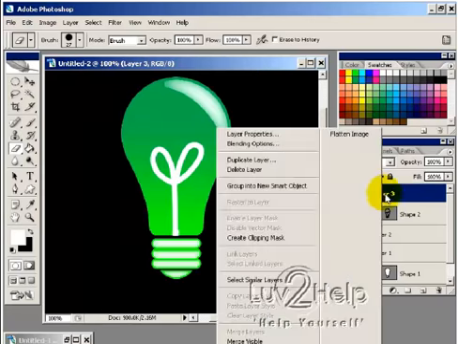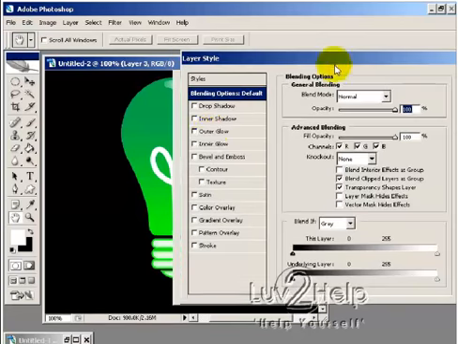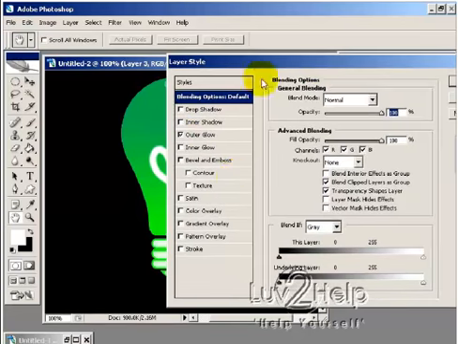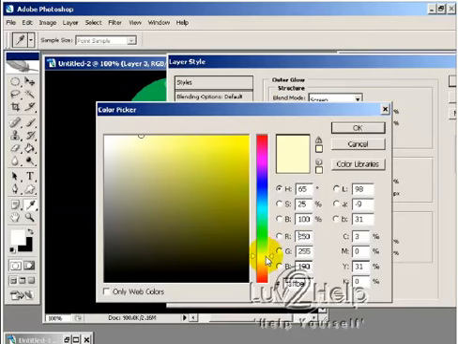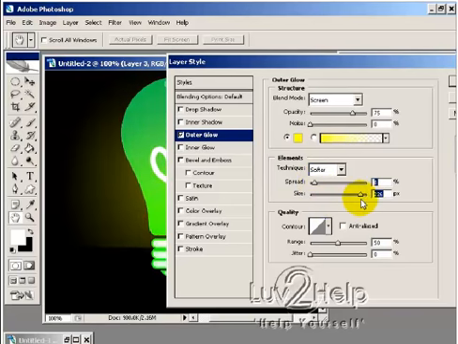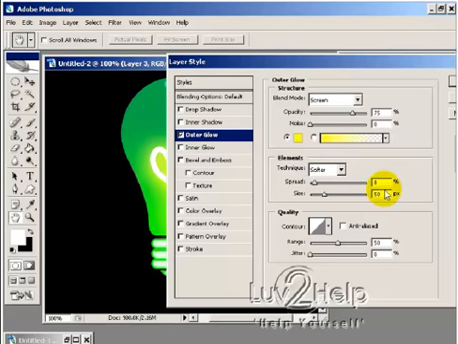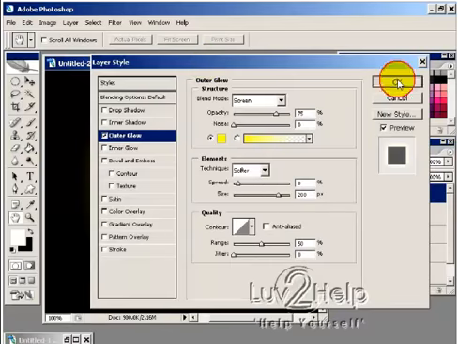To finish off, we want to right click on the filament layer and select blending options, and then we just want to select outer glow, and then on those settings you can choose a color of what color you like. So I'm going to just select like a gold type color, and then just change the size and the spread to what you think looks good. So I'm just going to select 200 and by 8%. I think that looks alright, and then hit OK.